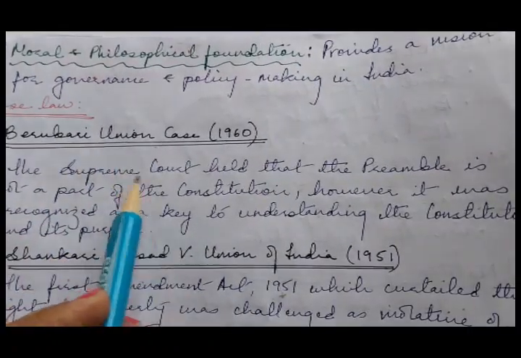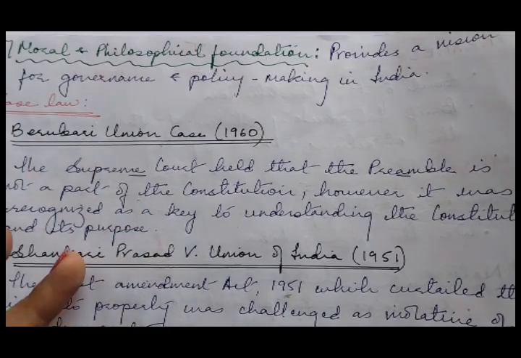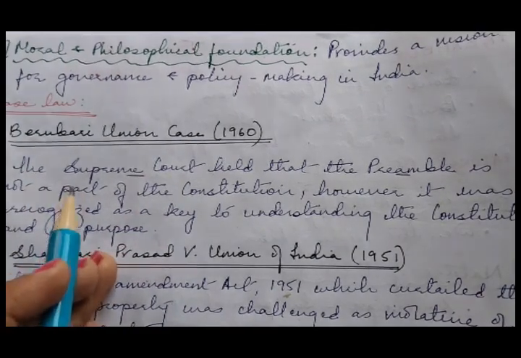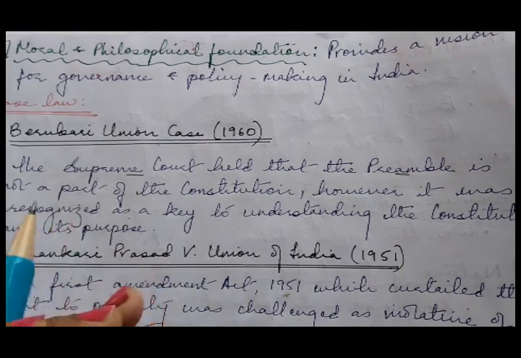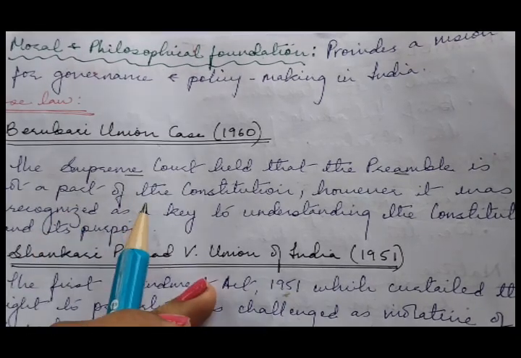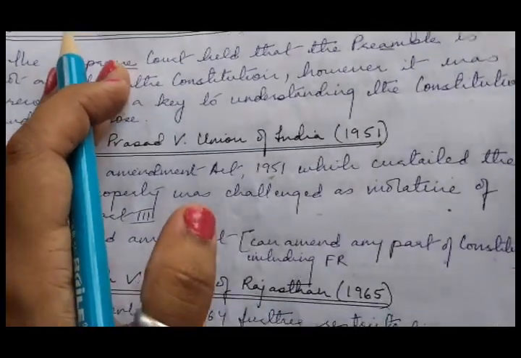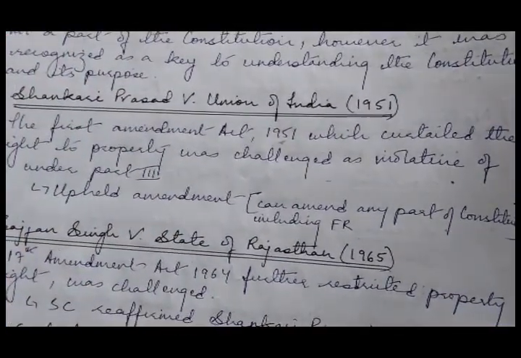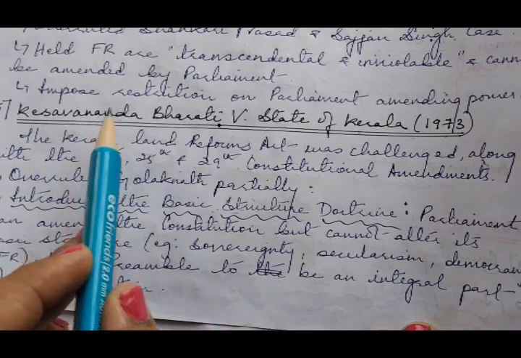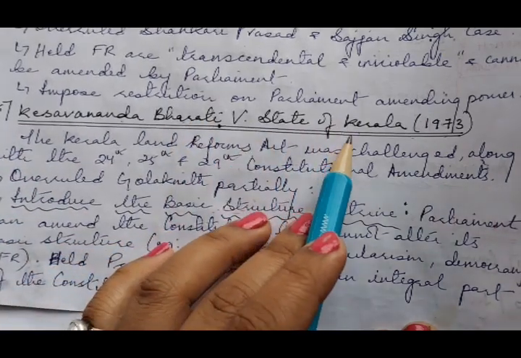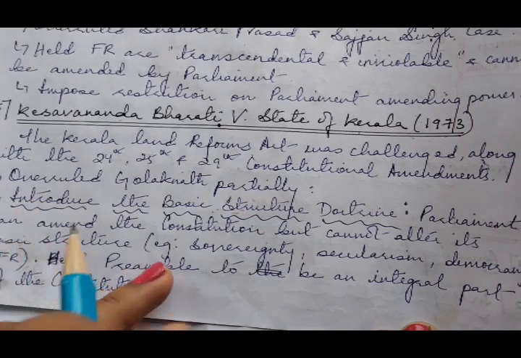In this case, the Supreme Court held that the preamble is not a part of the Constitution, and that territory can only be ceded to another country by a constitutional amendment under Article 368, and not merely through an executive agreement or legislation. But in 1973, there was a most important landmark case known as Kesavananda Bharati versus State of Kerala. It is one of the most significant judgments in Indian constitutional history.